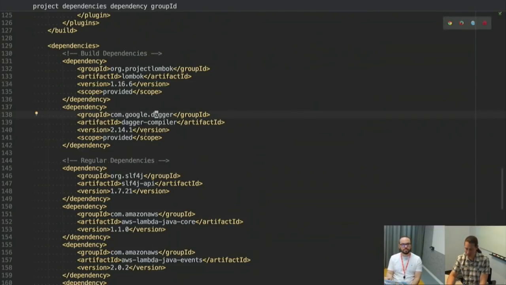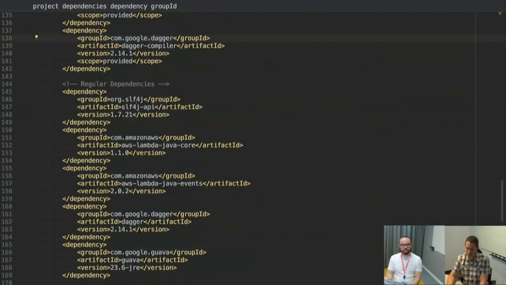But you can see I'm using Dagger as the compiler. I'm using SLF4j, which is a logging interface package, very common in Java. It abstracts you from the exact logging framework that you're using. So this AWS Lambda Java Core and AWS Lambda Java Events gives you objects that are the structure of the events that Lambda sends you.